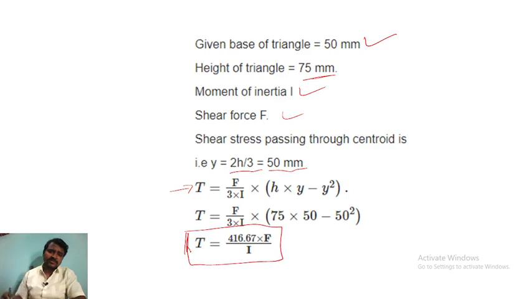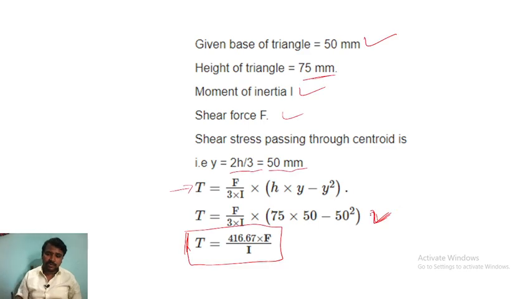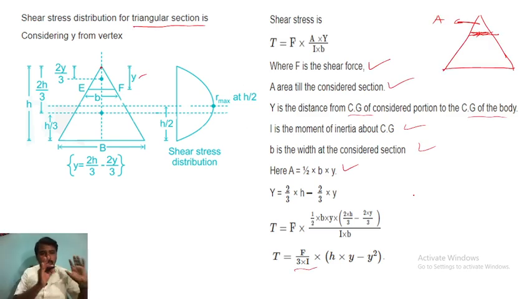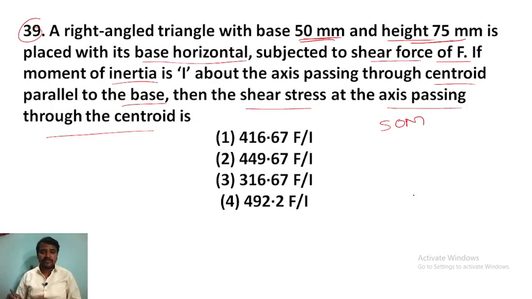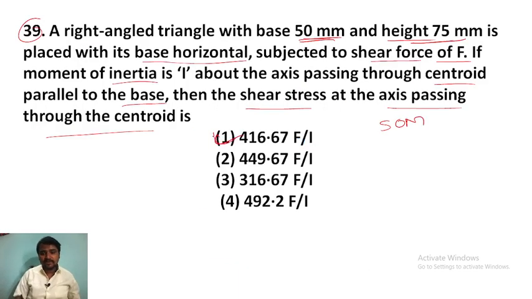For understanding, only this portion is the important one. But if you understand all this explanation in your mind, you can directly come to this point in the examination. For your clear understanding, I have drawn the sketch and mentioned all the formulas. If you want, you can skip and directly go to the final step. So the answer for this question is 416.67 F by I.